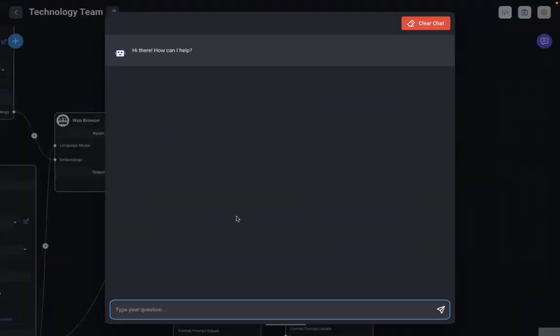As I said, this is a demo. So even the front end, what we're looking at right now, is a demo front end. Your actual front end could be something like Slack. It could be a custom made web app. It could be WhatsApp. It could be Microsoft Teams. It could literally be anything you want. So let's ask our technology team to build me amazon.com.